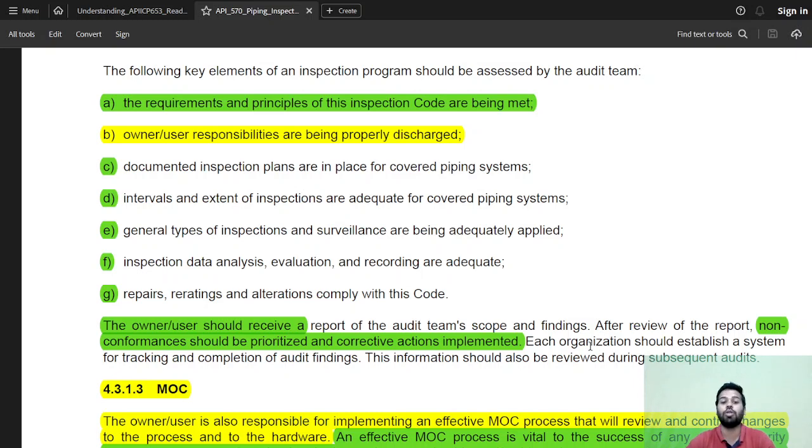The owner user should receive a report from the audit team on scope and findings. After the review of the report, all the non-conformances should be prioritized and corrective action should be implemented. So once this audit is done, the audit team is going to give an audit report. After that audit report is received, there will be some non-conformances. Based on the priority of those non-conformances, some corrective actions are needed. Okay.